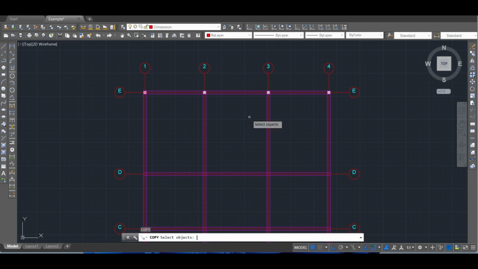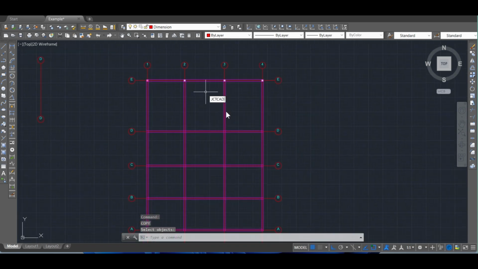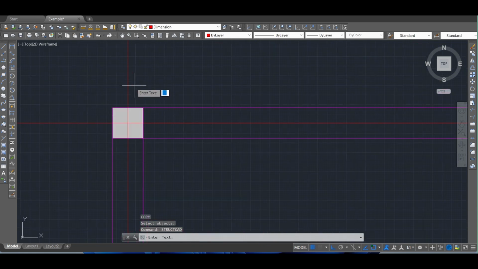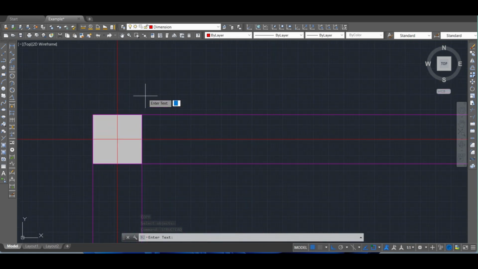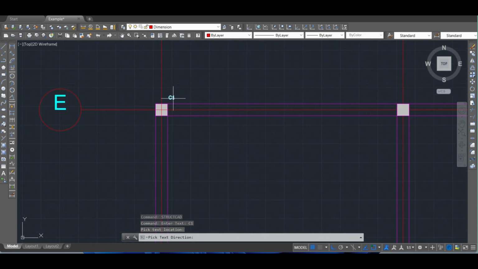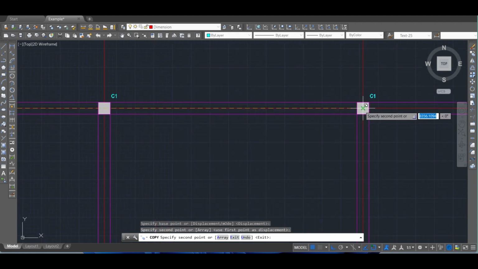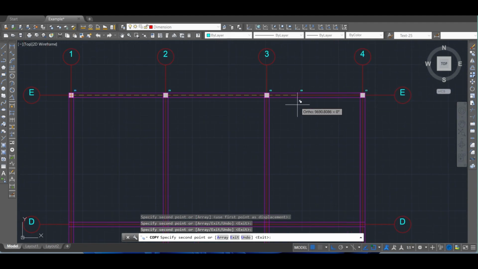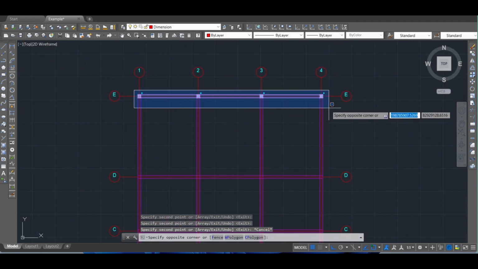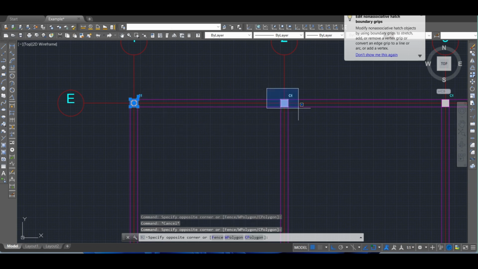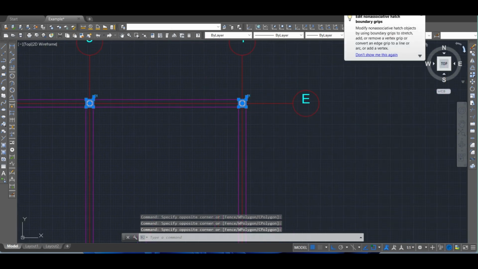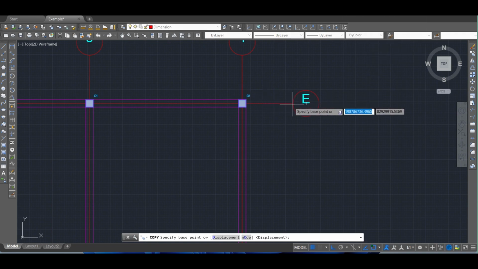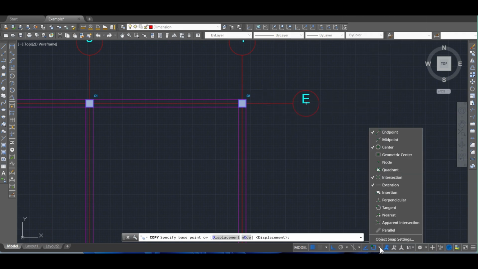Using the text tool, we can add labels for our columns and beams. To use the text tool, you first enter the text, and then select the text position followed by its direction. We can then use AutoCAD's existing copy functionality to copy our text and hatches to complete the layout.